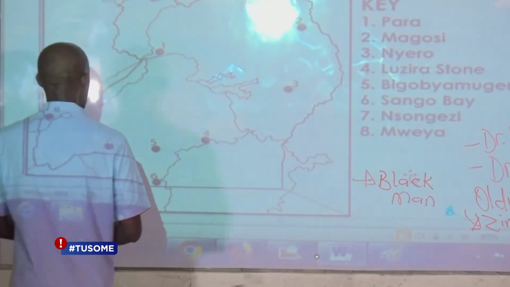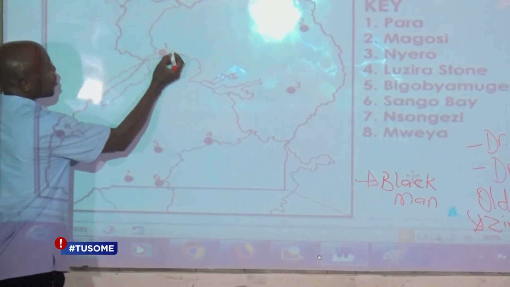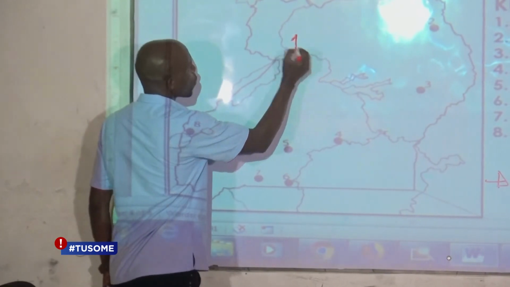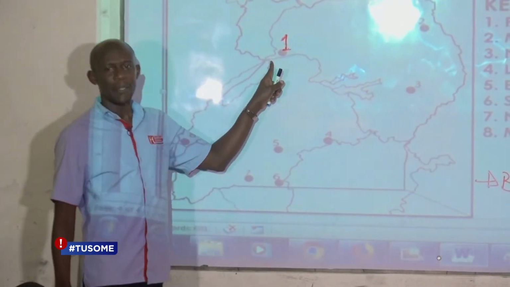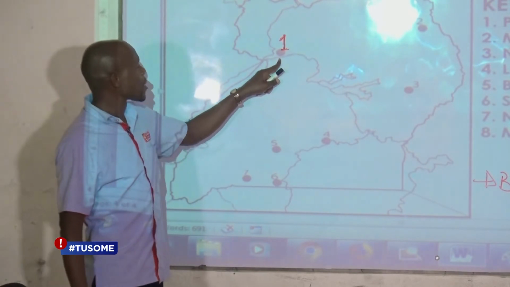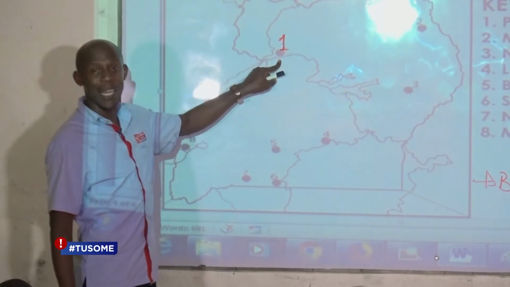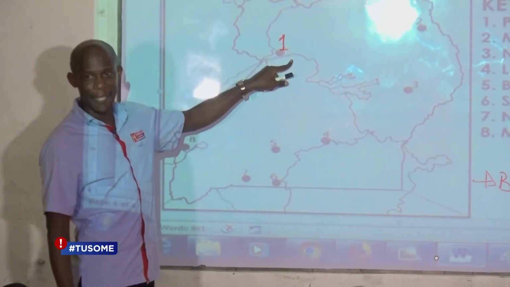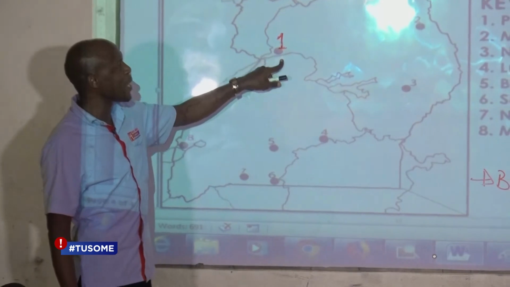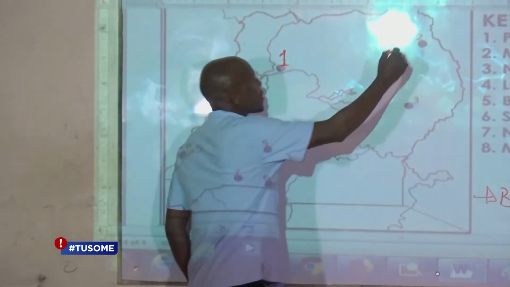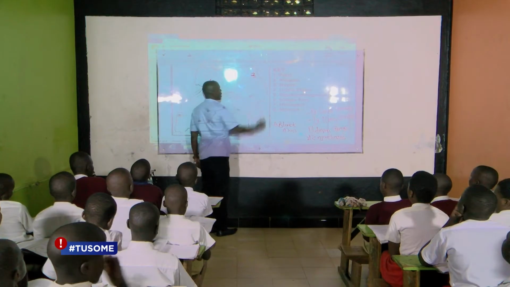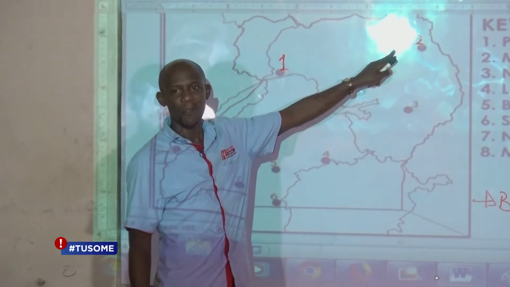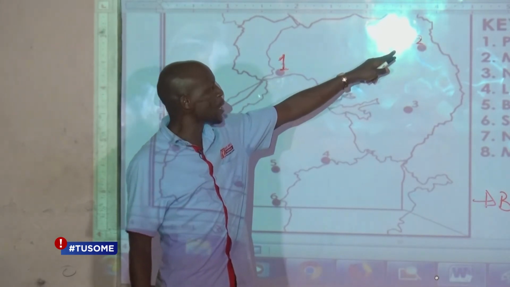Let us go on our map here. The very first Stone Age site, number one here, is what we call Para Stone Age site. Yes, Para Stone Age site is found in northern Uganda, near the Albert Nile and the Victoria Nile. Here, a remain of the early man was discovered. The second one is called Magosi. Everyone say Magosi. Magosi Stone Age site. That is another Stone Age site in Uganda.